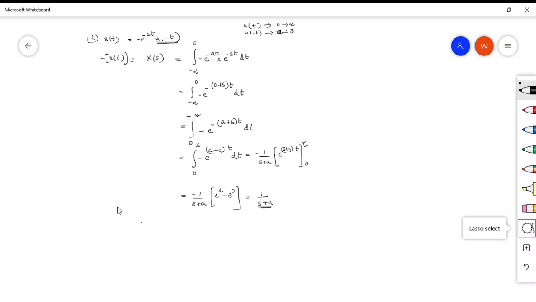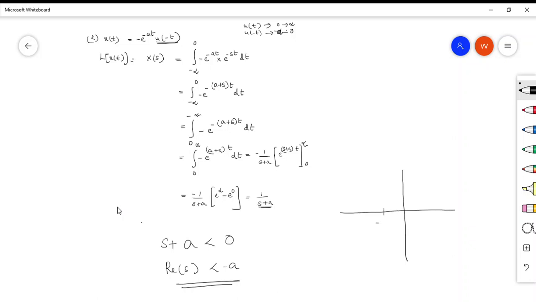It will converge when s plus a is less than 0, or you can write real part of s is less than minus a. So this is the region of convergence for this signal. When you draw the region of convergence, minus a is here and the ROC will be to the left of minus a. So this is the ROC of the signal.